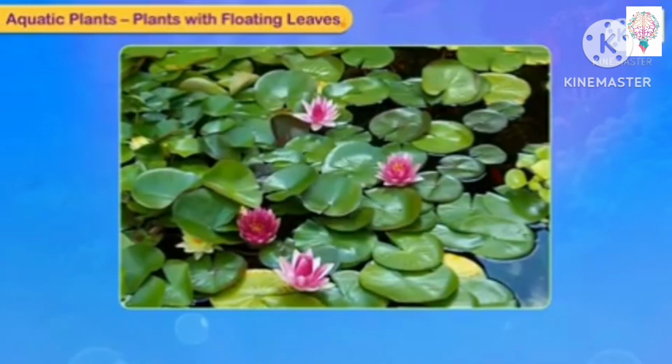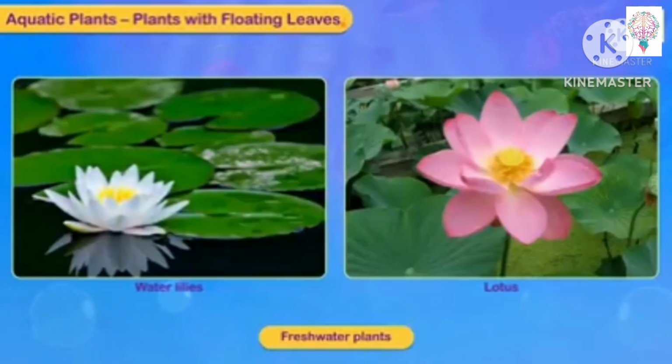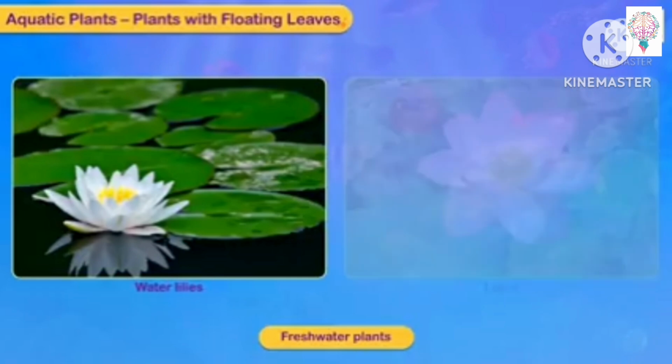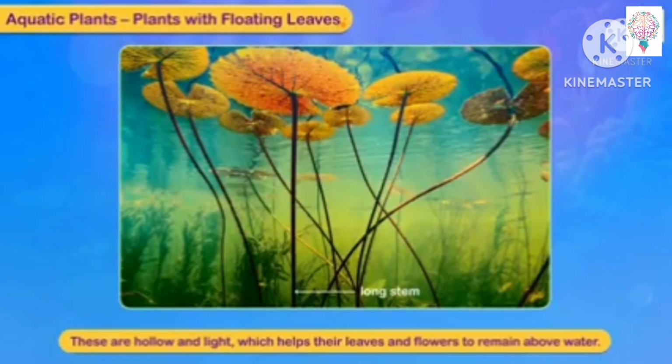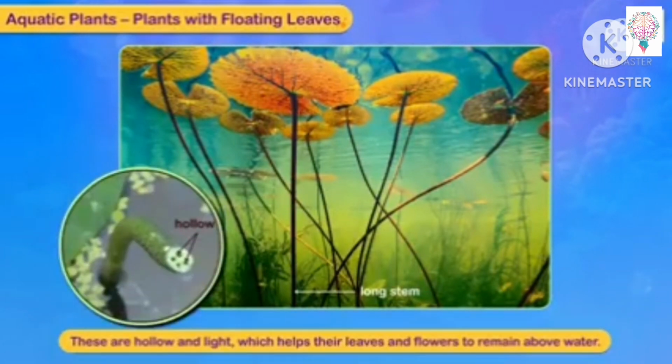And in submerged plants, there are also one of the fixed plant is the water lily or lotus. Their roots or the bulbs will be fixed, but their leaves and the flowers will be floating. They have long stems that are rooted to the muddy soil and they have broad leaves. These stems are hollow and light, which helps their leaves and the flowers to remain above water.